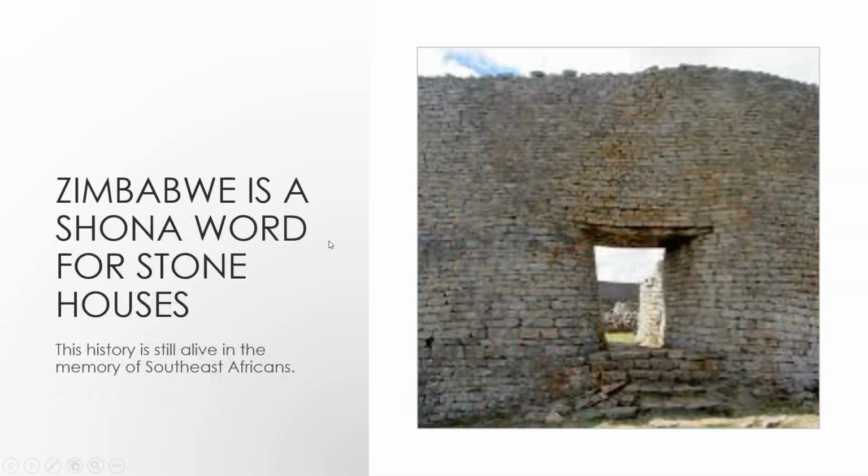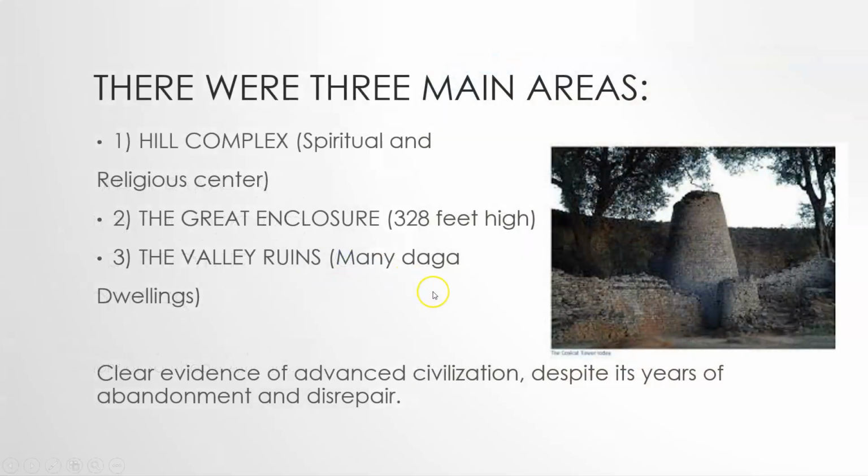Now, Zimbabwe is a Shona word for stone houses, okay? Now, the history is still alive in the memory of Southeast Africans. It's a point of pride. It's a point of heritage, okay? So there were three main areas: the hill complex, which was the spiritual and religious center, the great enclosure, 328 feet high, and the valley ruins with these Daga dwellings, okay? So it's clear evidence of advanced civilization despite its years of abandonment and disrepair.